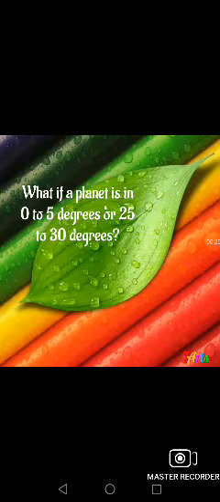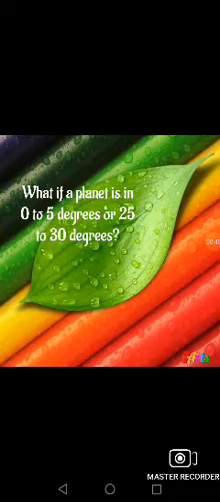So whenever a planet is present in the degrees 0 to 5, it is called a planet in infancy, or in Sanskrit we say Balyavastha. So a planet in Balyavastha.